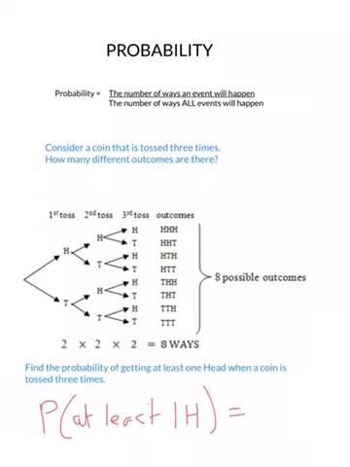Well, we've got quite a few here. There's 1 there, 1 there. That's 1 head, 2 head counts, 1 head, that. And we're going to add all those together. And if you add them up, 1 plus 1 plus 1 plus 1, you get 7 outcomes it can happen, divided by the total number of outcomes, which again is 8. 7 divided by 8 is going to be 87.5%. Put a percent on that.